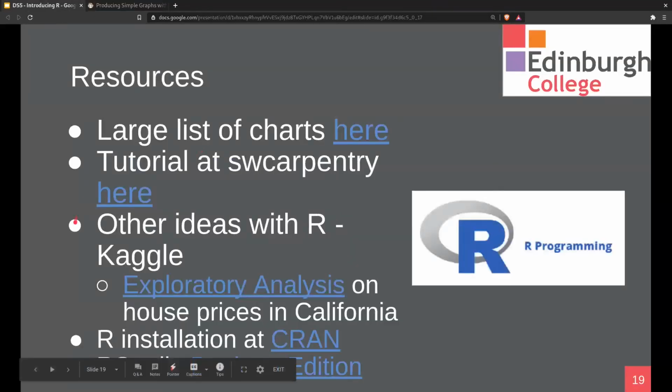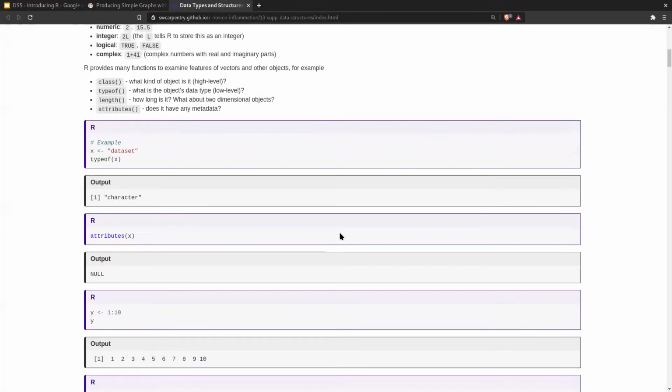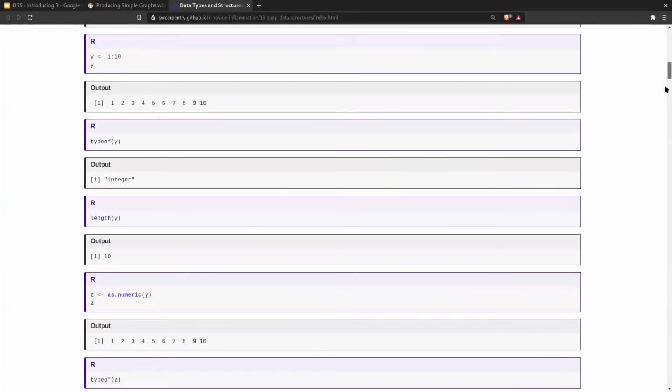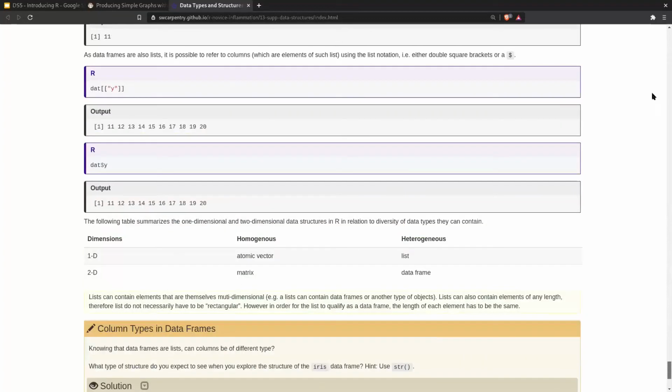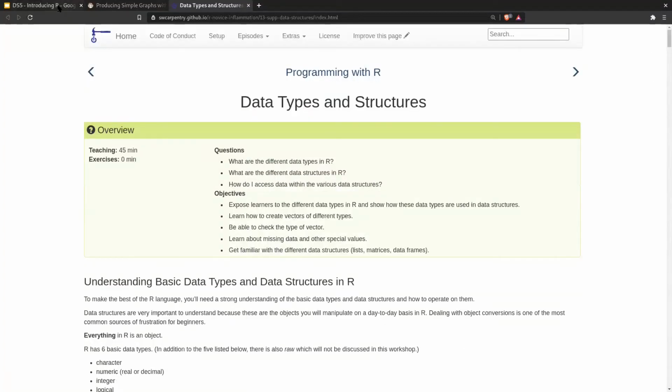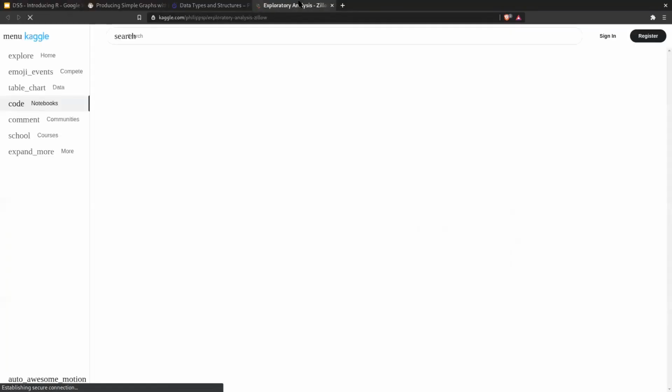Okay, SW Carpentry is quite a good website, and this has a very large tutorial on R. It is a huge tutorial of how to do lots and lots of things. Then I have a website called Kaggle. Let me just show you.